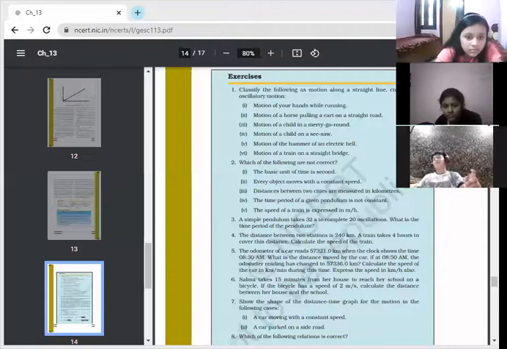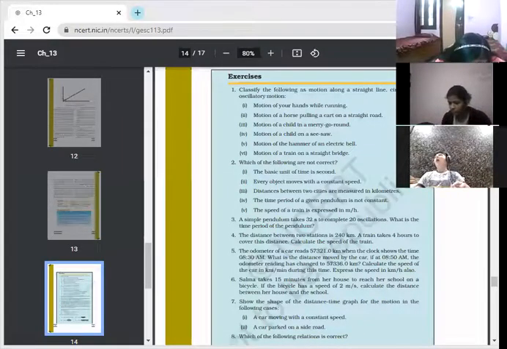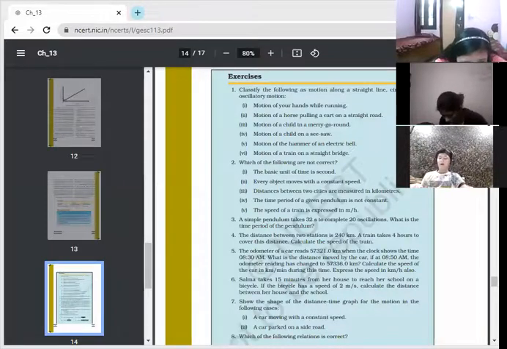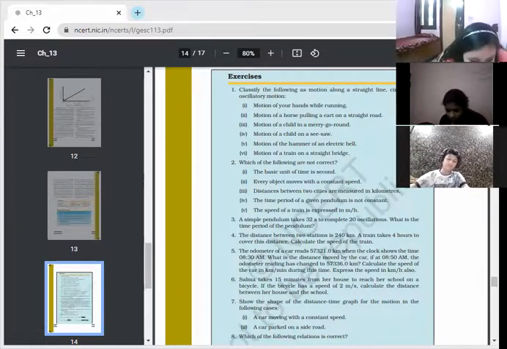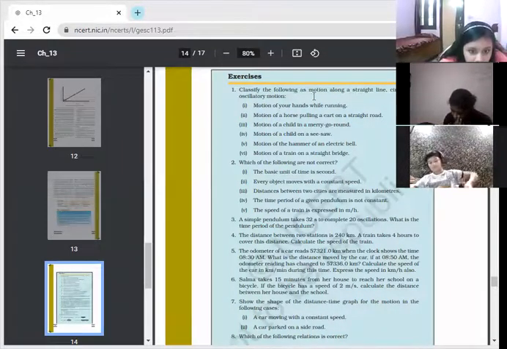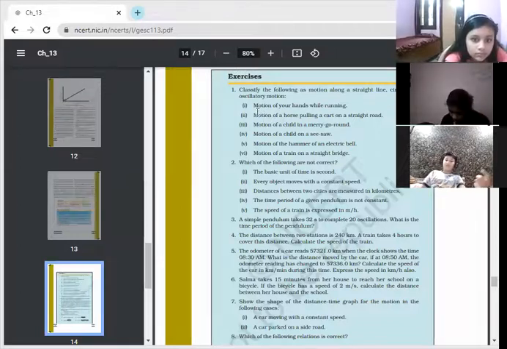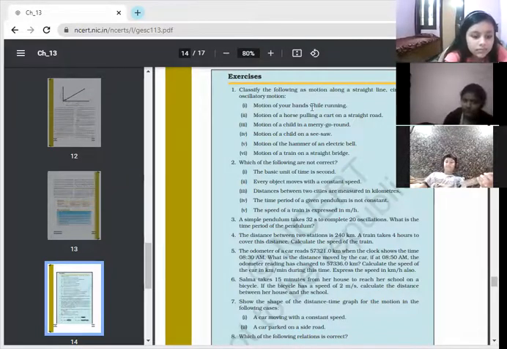Today, after completing chapter number 13, we are going to continue with the back exercise. In the exercise, question number 1 is: classify the following as motion along a straight line, circular or oscillatory. You may identify on the basis of the motion. First is motion of your hand while running.